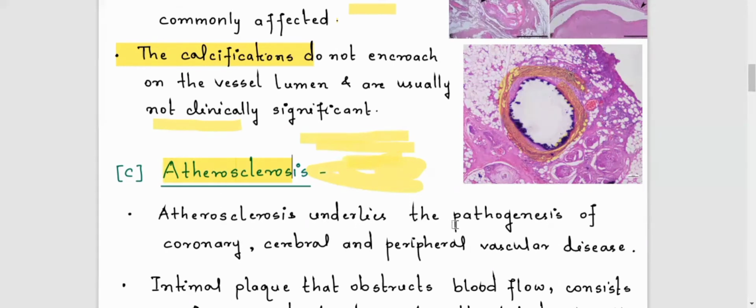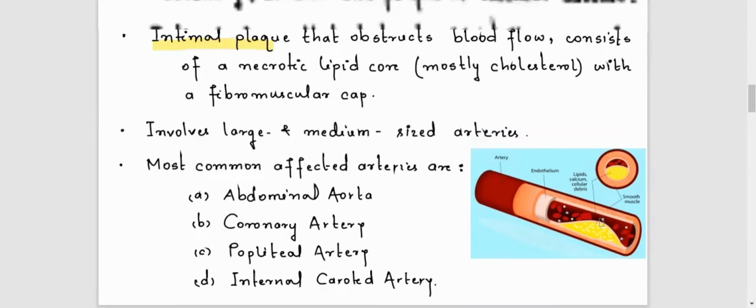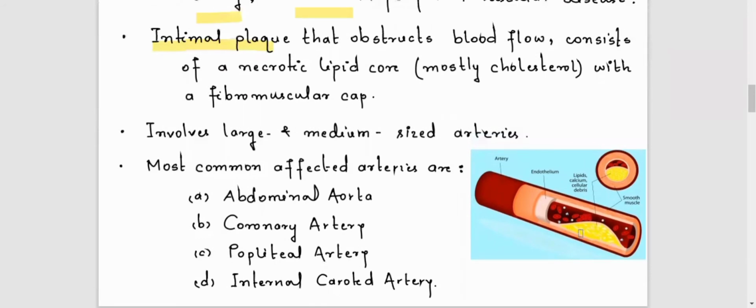that is atheroma formation. Its pathogenesis relates to coronary artery, cerebral, and peripheral vascular disease. Intimal plaque, because the intima is always involved. If there is lipid accumulation, from that point only the intimal layer is involved and there is reduced blood flow. That's why this is atheroma formation. We will discuss its pathology later on.